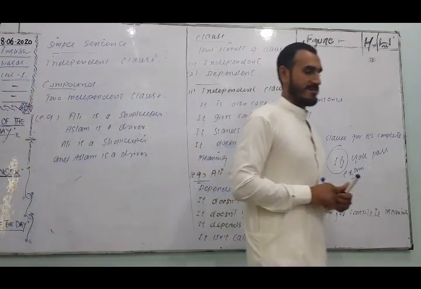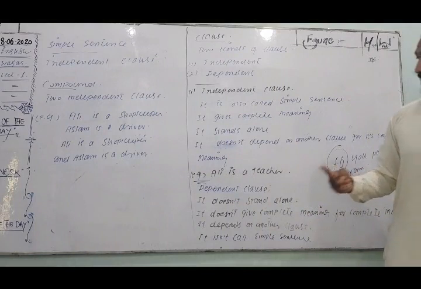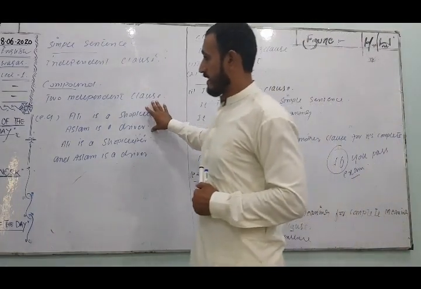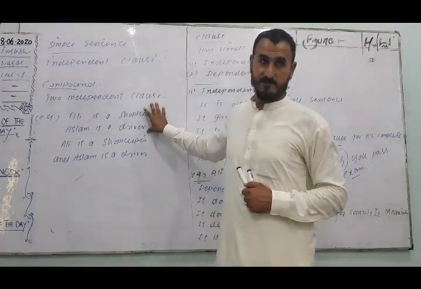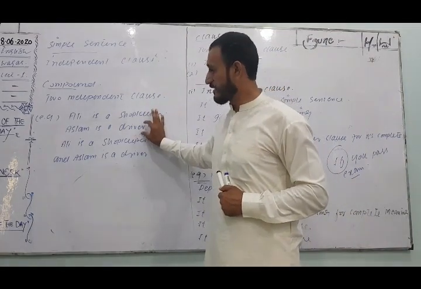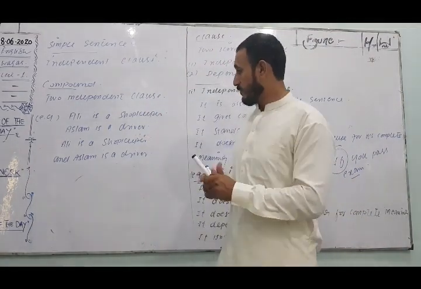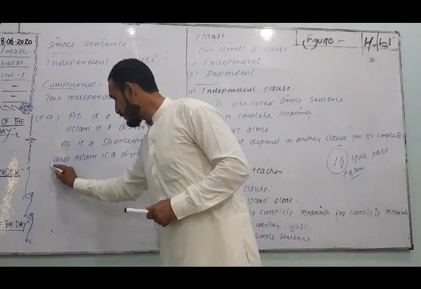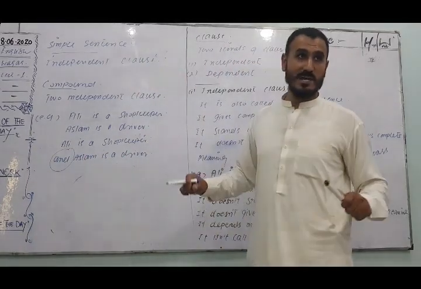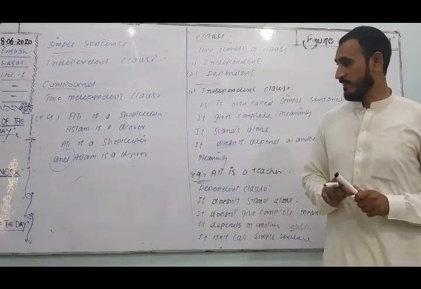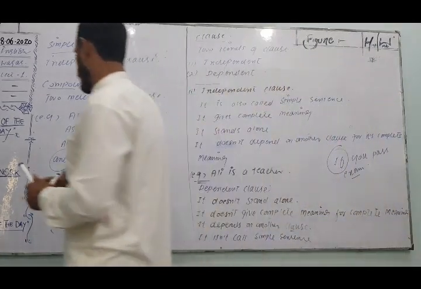Both of the sentences are independent; each gives complete meaning. We have just put a conjunction and connected them.